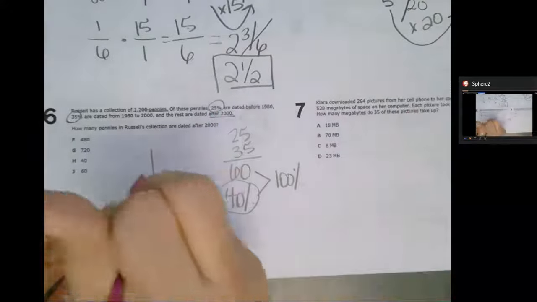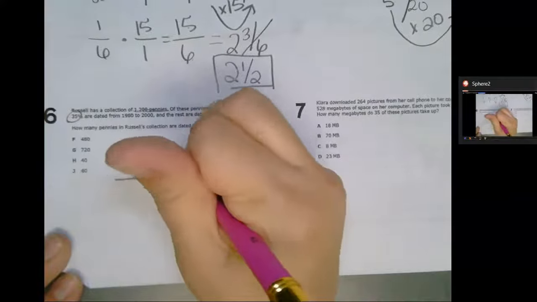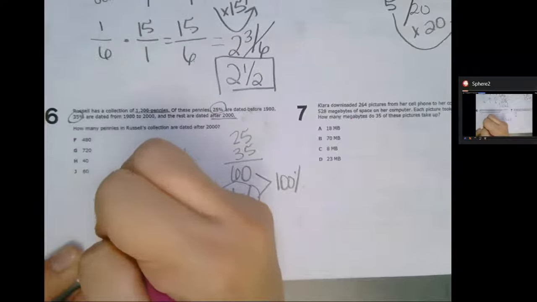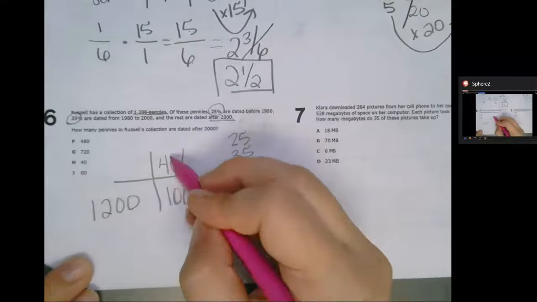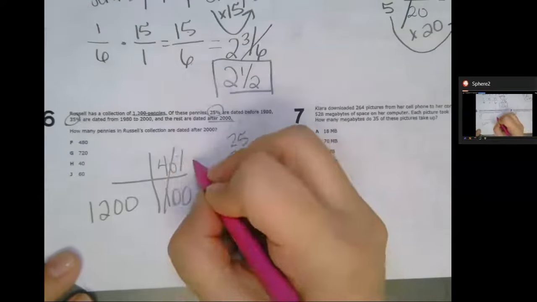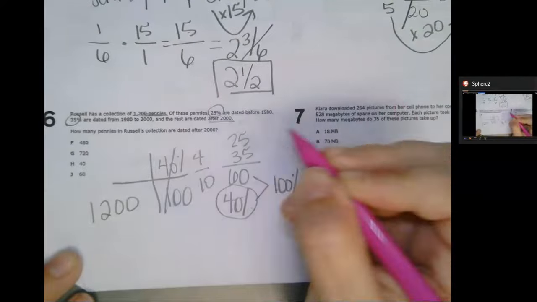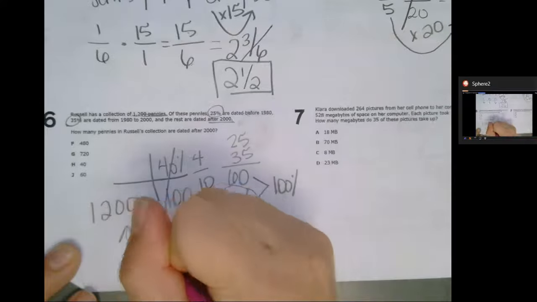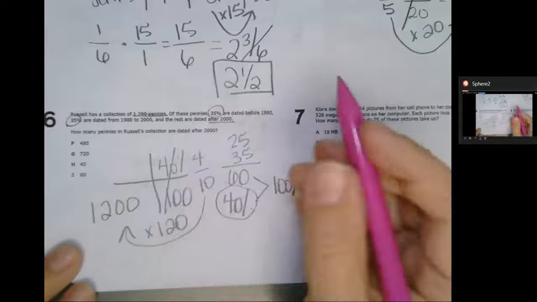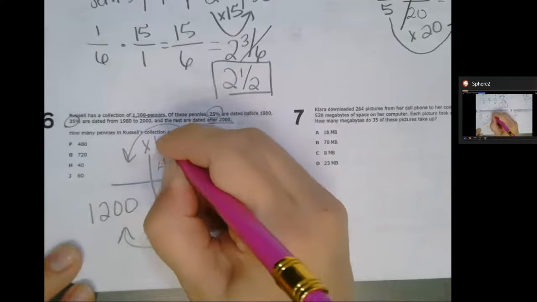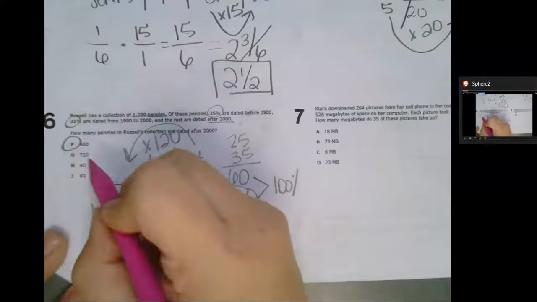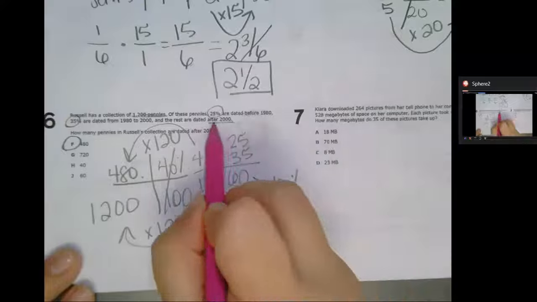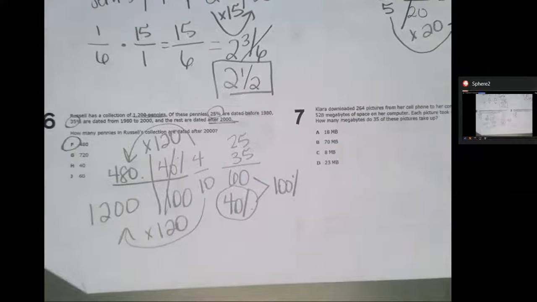We want to know how many pennies that is. Well, 40% is going to go over the 100. Okay, we know that there were 1,200 pennies total. And if I go from here to here, I can simplify this a little bit if I want to. These are both divisible by 10. Okay, so 10 times 120 would give me 1,200, and 4 times 120 would give me 480. So 480 of those pennies are dated after 2000.